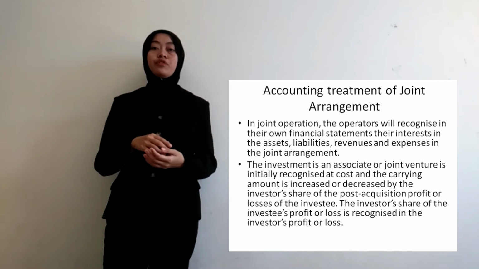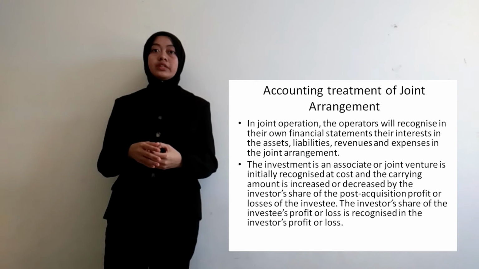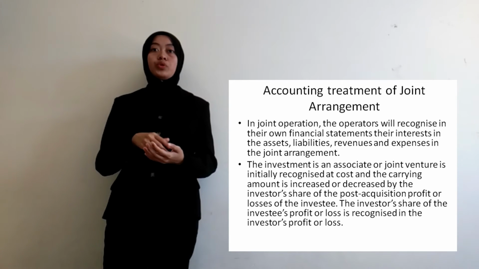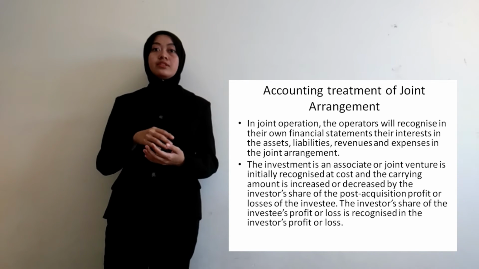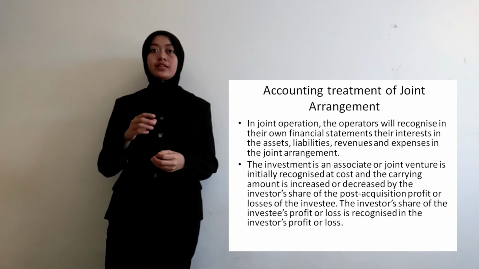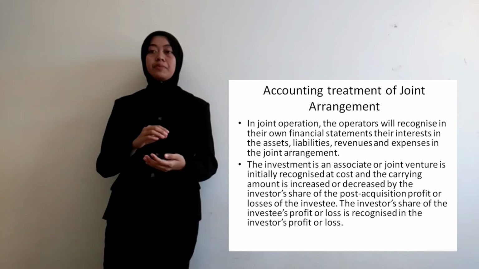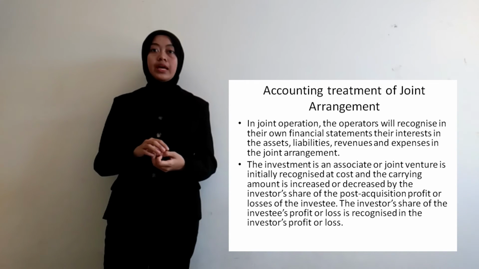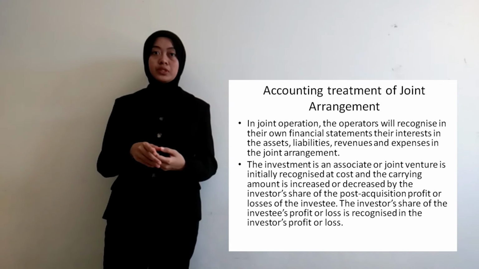Question 2C. Accounting treatment of joint arrangement. Joint operation will be recognized in their own financial statement, their interest in the assets, liability, revenue, and expense in the joint arrangement.